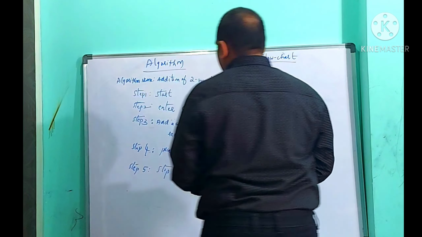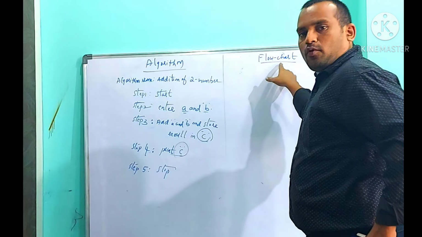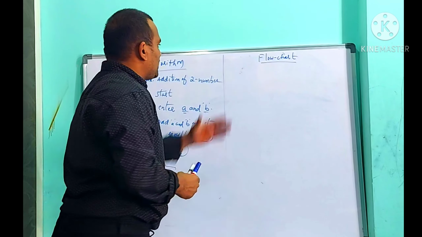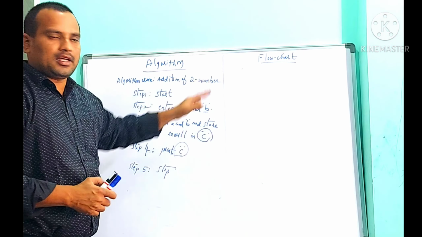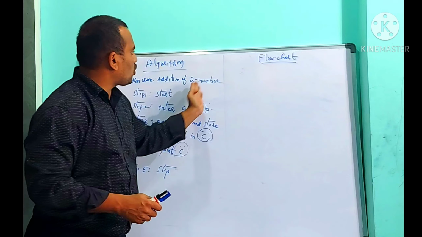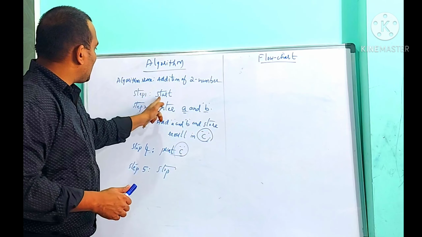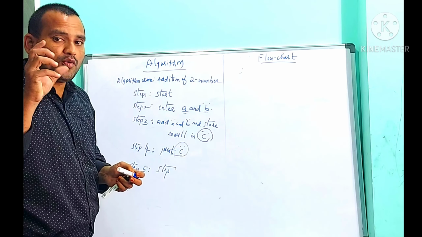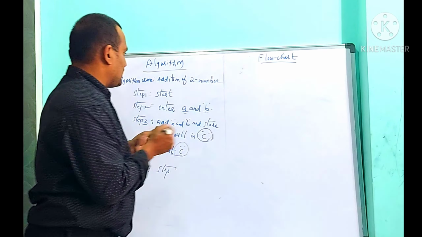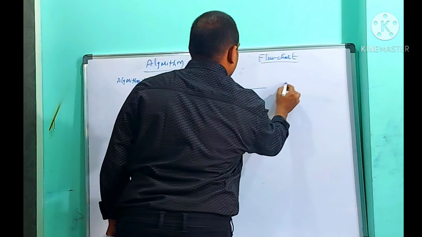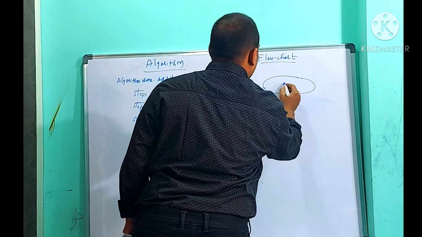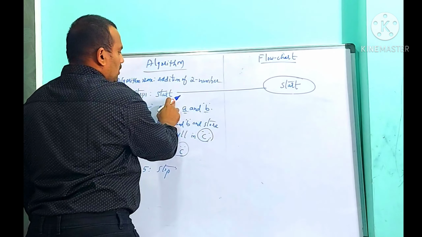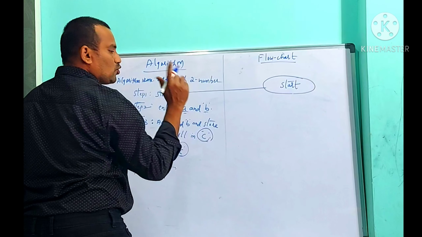Now, what is a flowchart? A flowchart is the pictorial representation of an algorithm. The same algorithm I am going to translate into a flowchart. What is the first step in the algorithm? Start. For start and stop in a flowchart, what are we using? The oval symbol. Inside the oval symbol, you need to write start. Correct? First step is start.